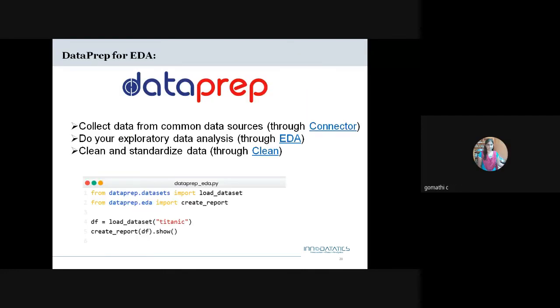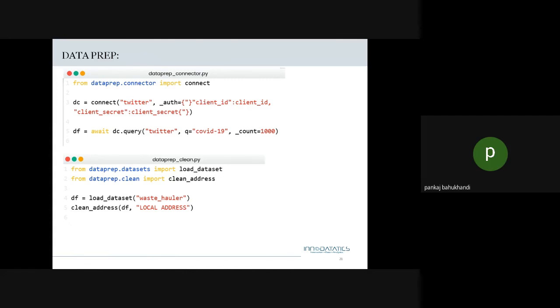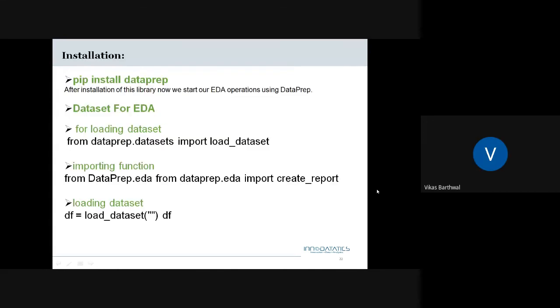This is for data prep. This is for connect and clean, these two codes. This is how we have to do it, this DF has to come inside, okay?